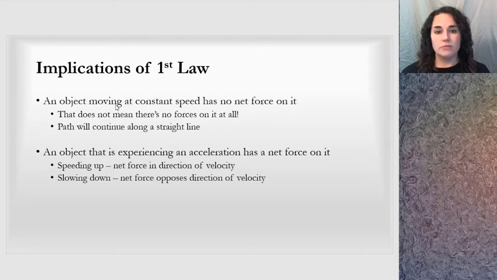The first being an object moving at constant speed has no net force on it. If there's no changes in its motion, then the first law says there must be no net force on it. Does this make sense? A constant speed means the acceleration equals zero. There's no acceleration going on. What it doesn't mean is that there's no forces on it at all. There may be some force in this direction and some force in the other direction, but overall they add to no net force, resulting in no acceleration.